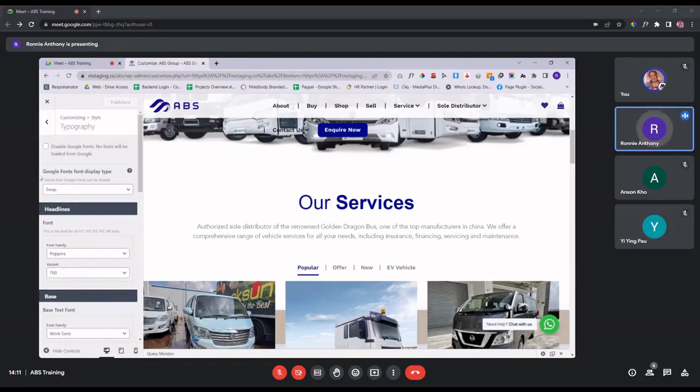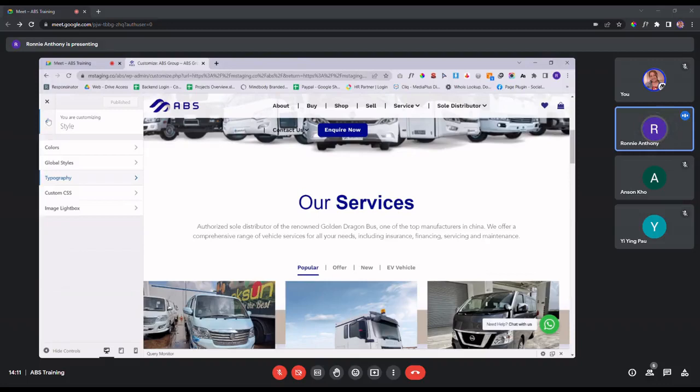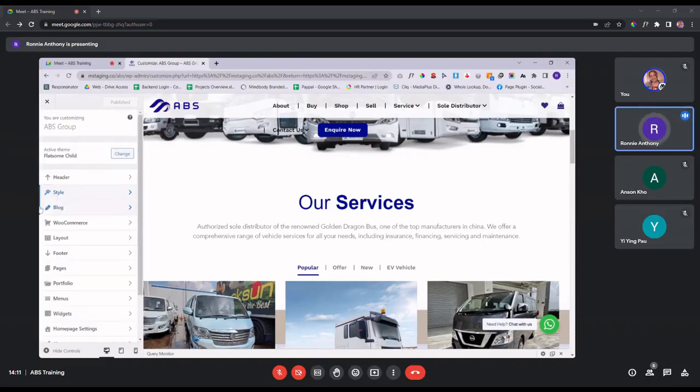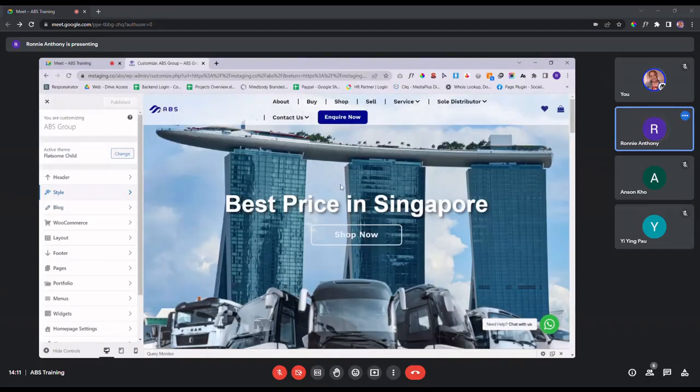Again, any changes that you make for this portion, you can either publish or save draft first for this particular setting. Yeah, so that's for typography. So yeah, the style portion is very straightforward, I would say. And then the next part is header.